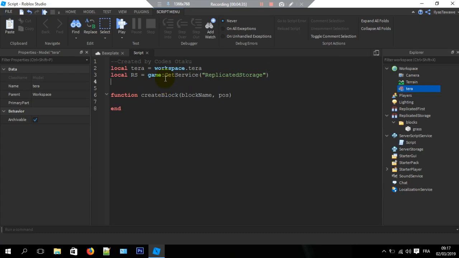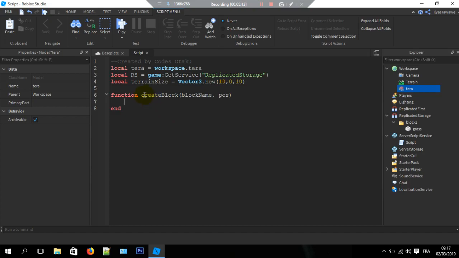So now we're going to have local terrainSize. I'm going to have it as a Vector3, and I'm going to give it the size of the terrain that we want. So 10, 0 for right now, and 10 for the z. I'm going to tell you what this means in a second. Just don't worry about it right now.